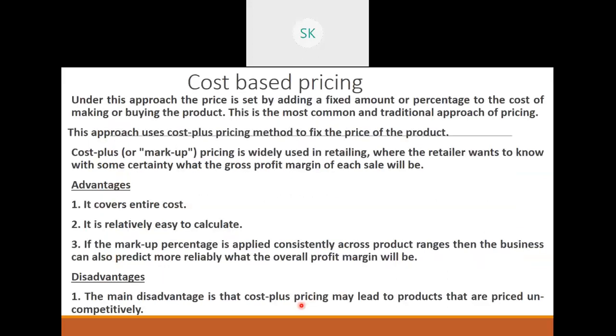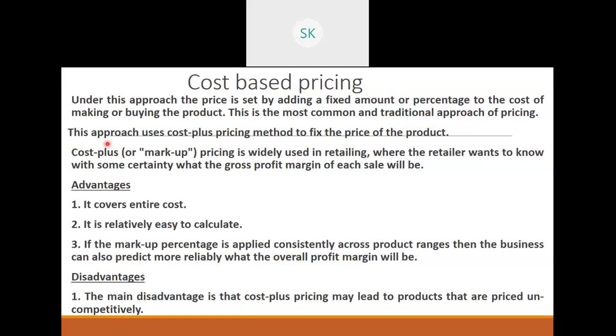So let's first go to the first one, that is cost based pricing. Under this approach, the price is set by adding a fixed amount or percentage to the cost of making or buying the product. It is the traditional approach, very common. Always they will just see the manufacturing cost, how much investment I have put to manufacture the product. If I have put 10 rupees to manufacture it, I will add 5 rupees extra for my profit, and I will price it at 15 rupees. So simple calculations, it's based on the cost that I have incurred.